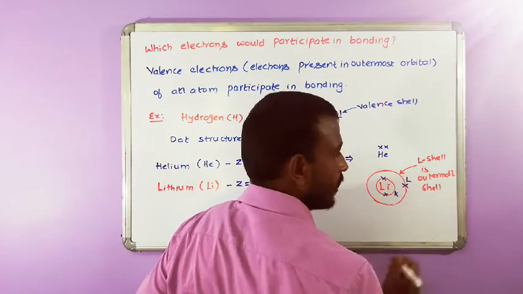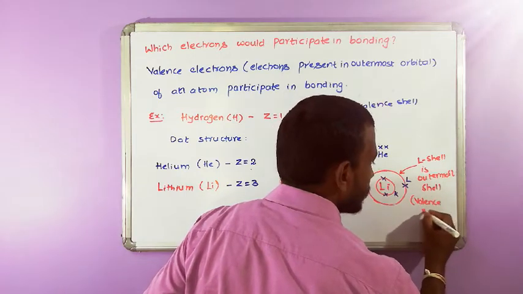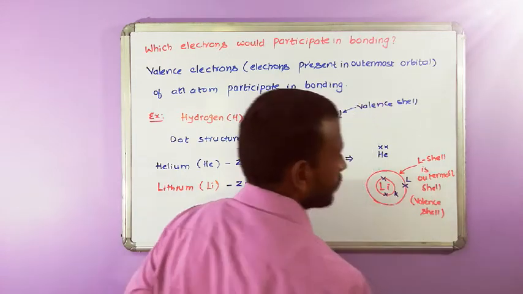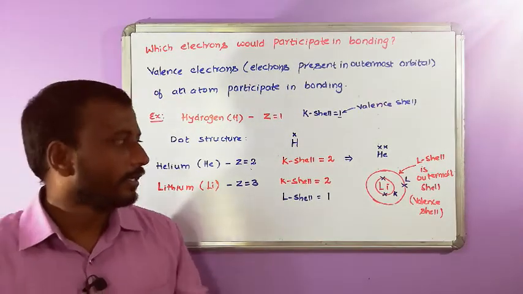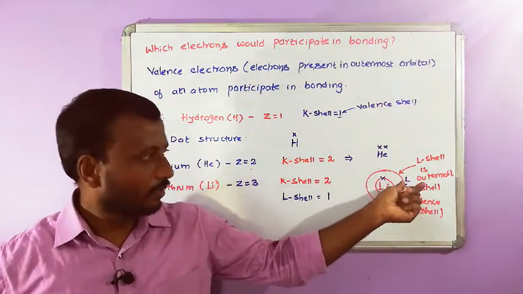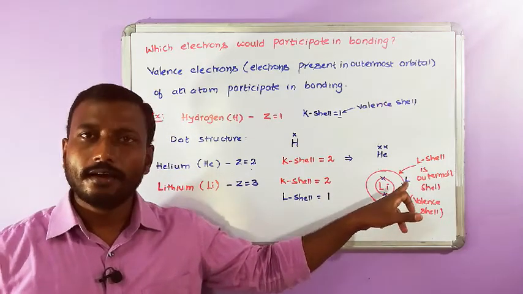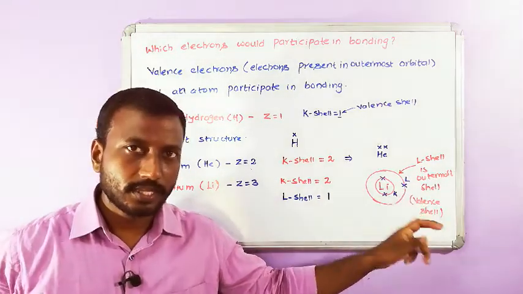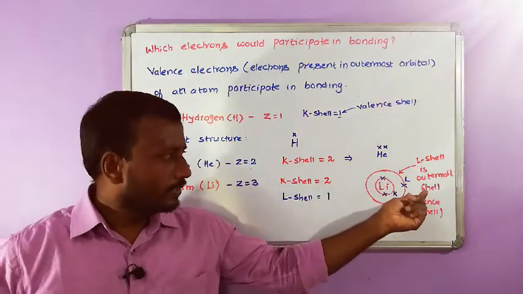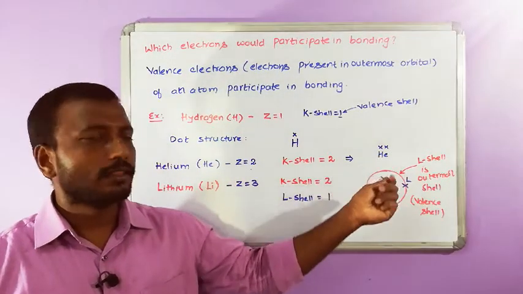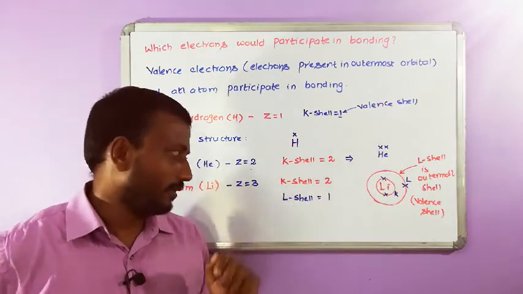This outermost cell is called the valence cell. The electrons present in the outermost cell, the valence cell, are known as valence electrons, and that is also learnt in 9th class. Those valence electrons are only going to be written on the top of the symbol of the element.